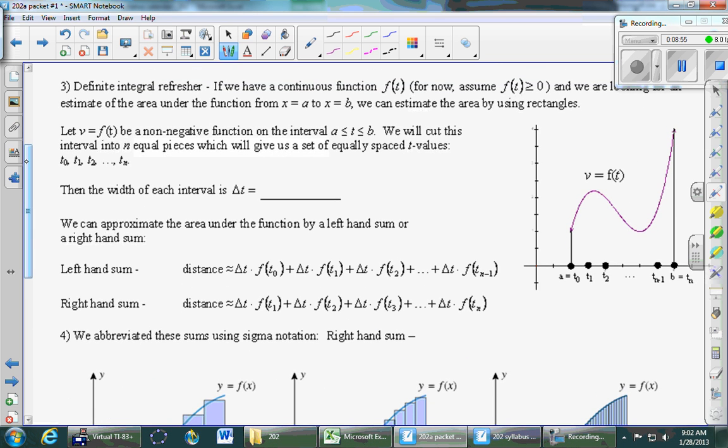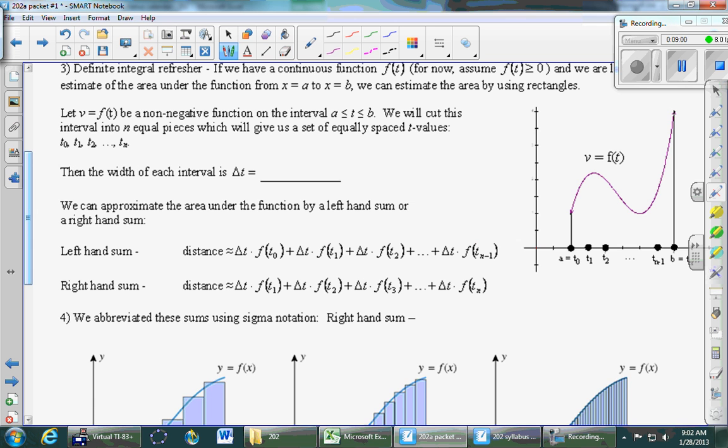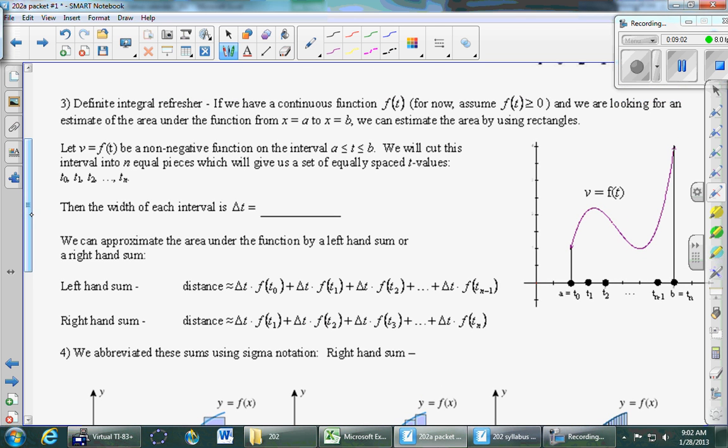So here's the idea. We are trying to estimate area under a curve. We've been talking about this. We talked a little bit about this today. So to estimate area under a curve, what we're going to do is take our function. It's going to go between some x value called a, and it'll end at some x value called b. For right now, let's assume the function is positive the whole time, and then we saw some negative, like the sine function was negative before.